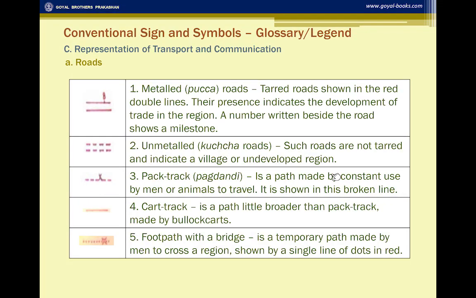That is, metal road are shown as continuous double line, unmetal road in dash, the pack track is shown in single dotted line, cart track is shown as a single red line, and footpath is shown with small dots. What is the significance of these transport and communication? You see, at times you get a question on what means of communication does the area shown in the map use. So you have to name them, that what type of communication you can see on the map.